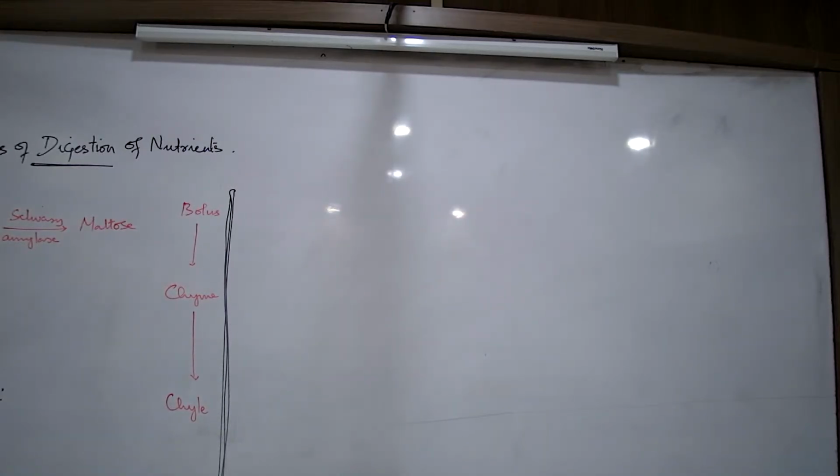Why is fat and protein not breaking down? Because there is no enzyme. Saliva has got no other enzyme. So remember, again I repeat, note down. What is the composition of saliva? The composition of saliva is water, mucus, salivary amylase. Only this. So what is the reason that in the mouth only one step of digestion we are talking about? Because salivary amylase does not contain enzymes for protein and fat digestion.